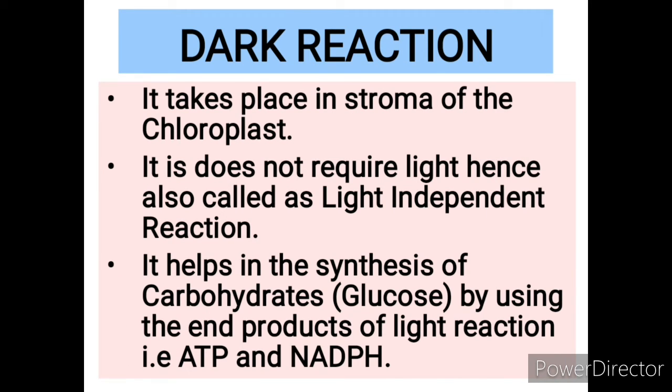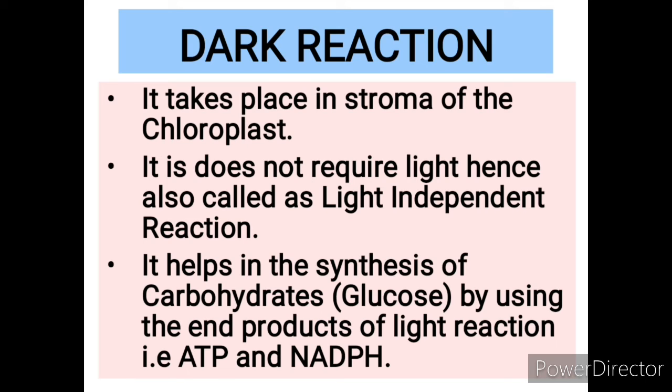So let's talk about the dark reaction in detail. It takes place inside the stroma of the chloroplast. Obviously the chloroplast is divided into two, grana and stroma region. So if light reaction is taking place inside the grana, then the dark reaction will obviously take place inside the stroma. It does not require the light, hence it is also called the light independent reaction.